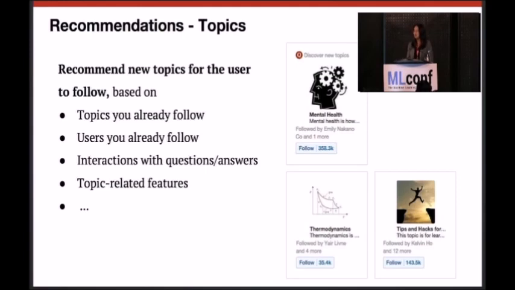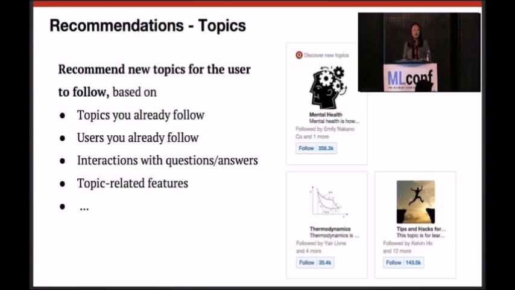So I mentioned so far two ranking examples. At Quora, we use machine learning on other things as well. For example, recommendations. We recommend topics to users. You see these recommendations when you first become a user, when you sign on to have a Quora account. You also see these recommendations when you log onto your feed. Sometimes we inject these suggestions into the home feed for you to follow topics.